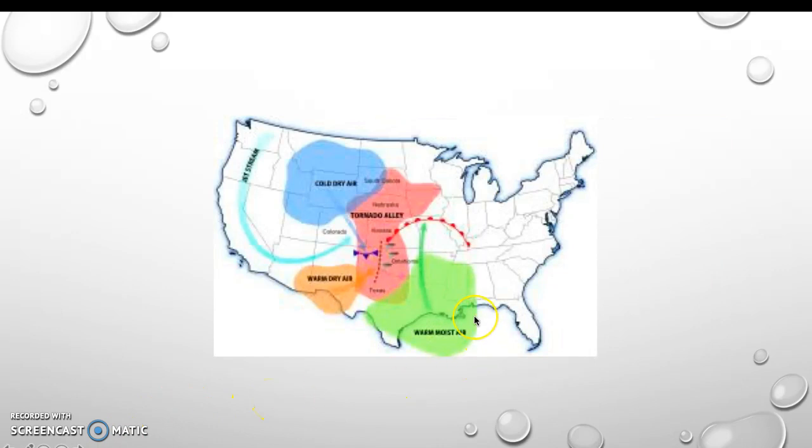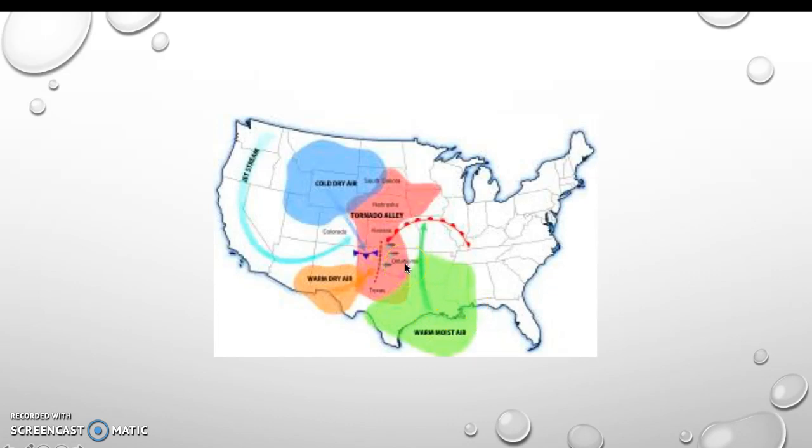Now, why exactly is Oklahoma so prone to tornadoes? That is because we are in the middle of both the cold air and the warm air. The air that is tracked in from the Great Plains allows the cold air from the Arctic to move south as warm, humid air comes up from the Gulf, moving up.